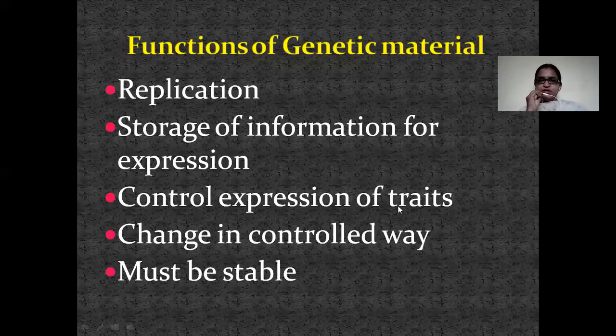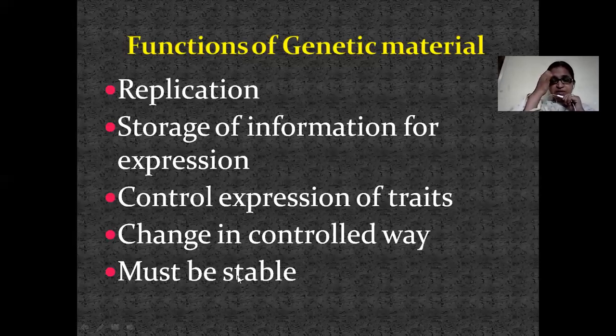If we see the offsprings, they won't be completely similar to a single parent. They'll have mixed characters of both the parents. And not only the physical appearance of the offsprings, there are many things which have to be controlled by the genetic material. Next, change in a controlled way. Biochemical pathways, everything is under the control of genetic material, and it must be stable also.